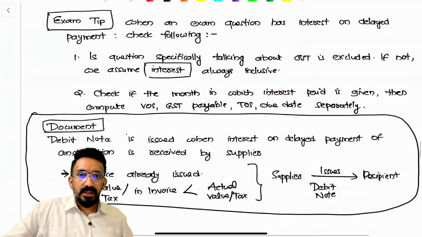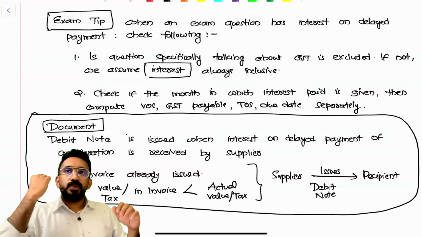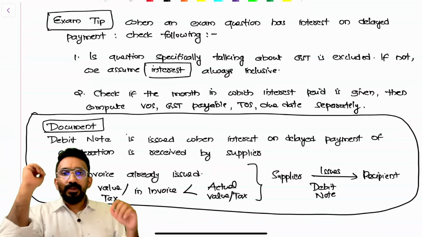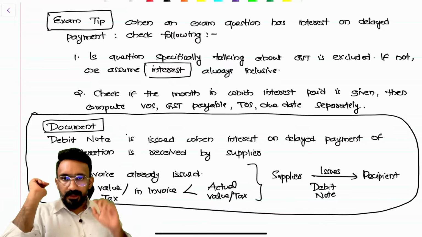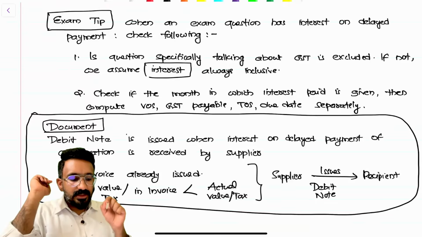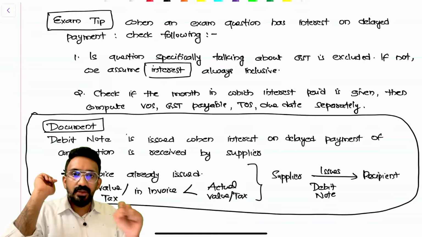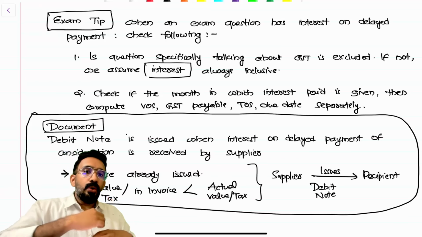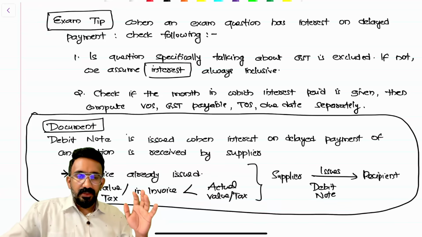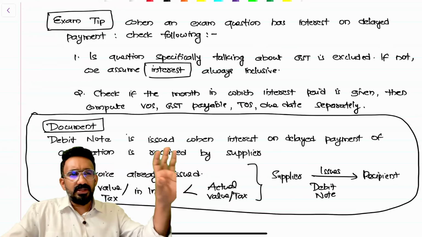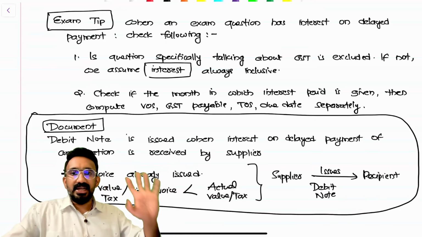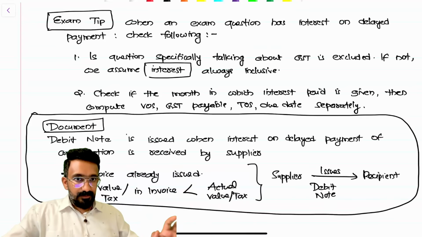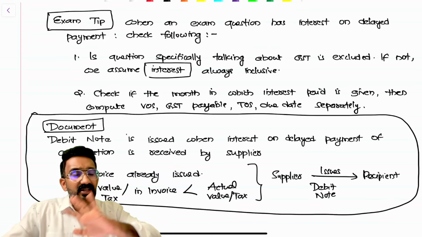You can read through this and then try to understand. Okay. If you want to keep it, all these screenshots would help you. When an exam question has interest on delayed payment, you need to check the following. Number 1, is the question specifically talking about GST being excluded? If not, we assume GST is always inclusive, which means what? In all the questions, if nothing is mentioned, our assumption is that the goods are sold for this value, there are packing charges, and all these are given exclusive of GST. I'll just apply GST on top of it. However, in the question, they have just said they collected the interest of 10,000 rupees.